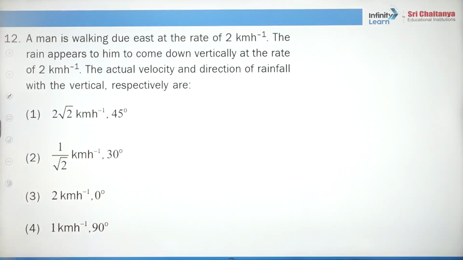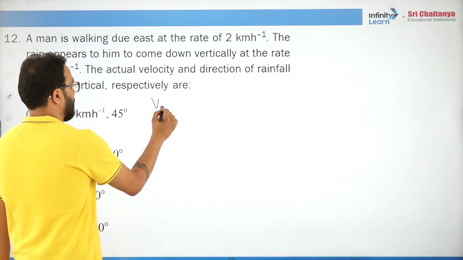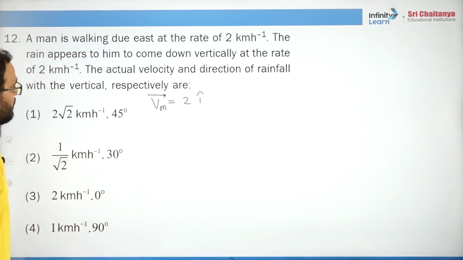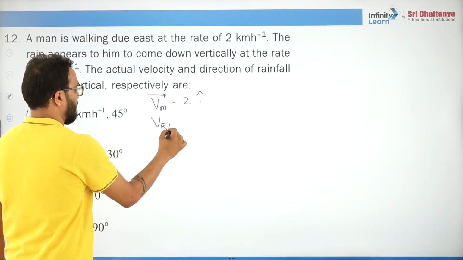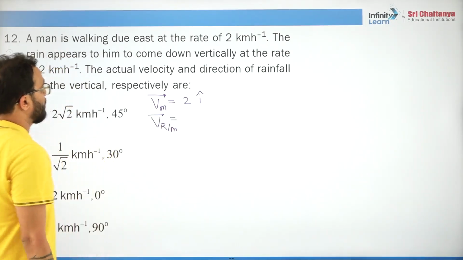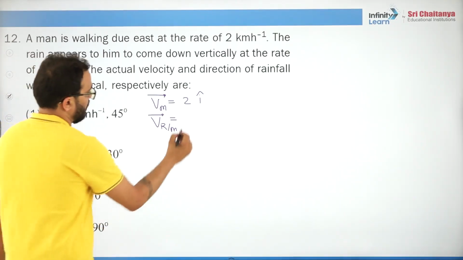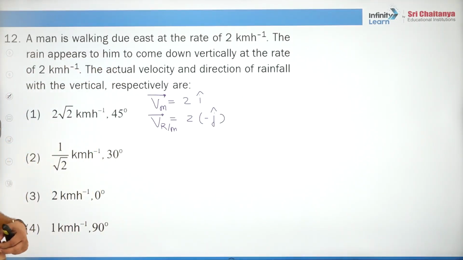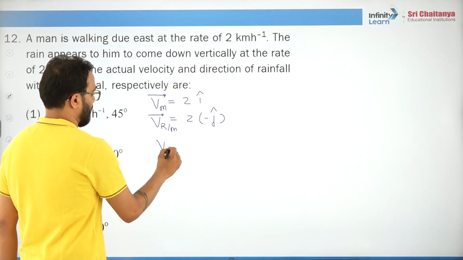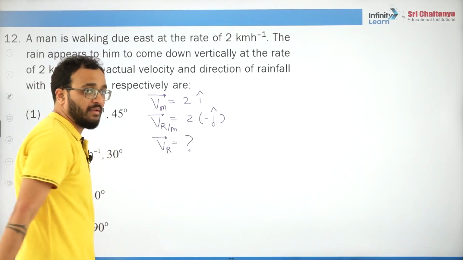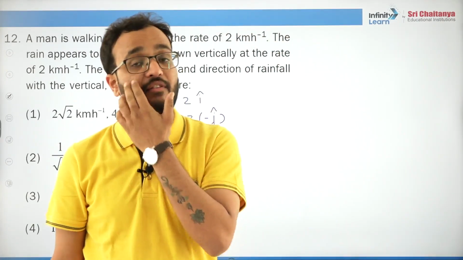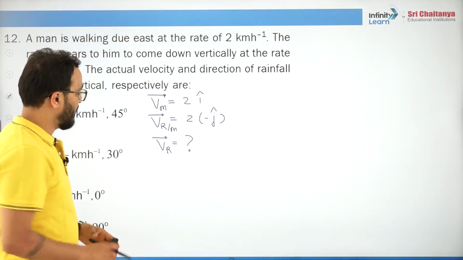Now a man is walking due east at a rate of 2 km per hour. So velocity of man, immediately write down: velocity of man is 2 i cap. The rain appears to him to come down vertically at the rate of the same 2 kmph. That means velocity of rain with respect to man is given, minus j cap at the rate of 2 kmph. The question is the actual velocity and direction of the rain. Final. So what is velocity of rain? They are asking the actual velocity of rain. This time they have not given the actual velocity of rain; they have given the velocity of rain with respect to the man.